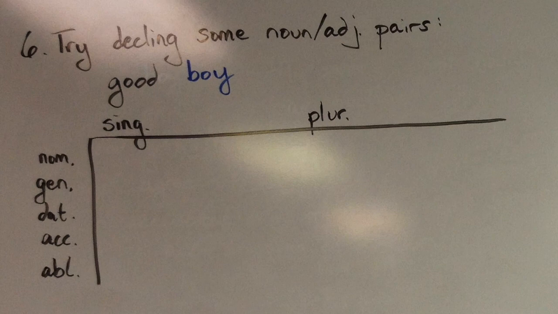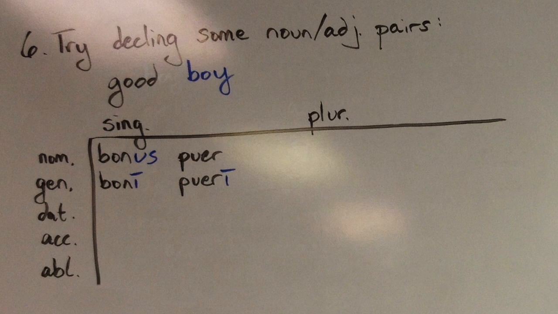We're going to have to set up a twice as wide chart this time so that it can fit the words both bonus and puer in it. So we would start out with bonus puer, a good boy. Then, going down the left side, we would have to switch to the genitive, and we would attach the i ending to it instead, so we would get boni pueri. See if you can complete the rest of this chart on your own.